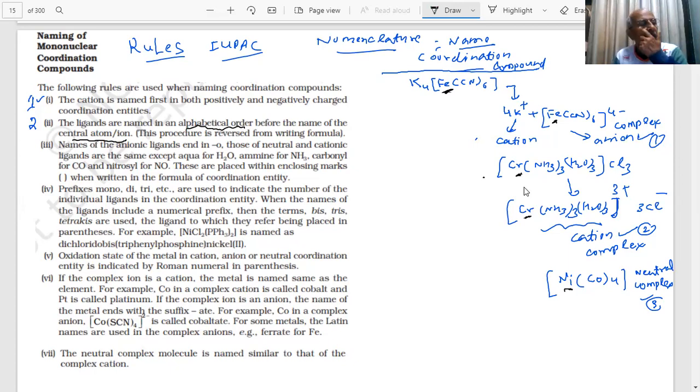Number 2 rule. The names of the ligands: I gave you a table last time. Did I give you a table in which I said these are the names of the ligands? Do you have the table?